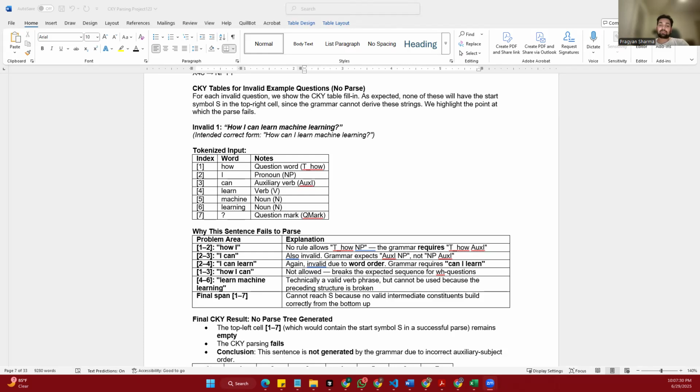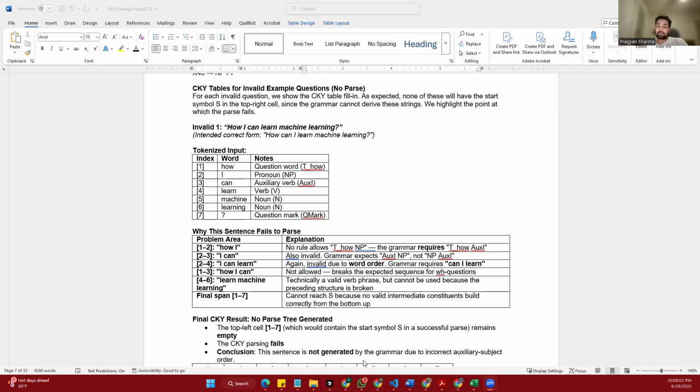The sentence starts with "how" followed by "I can," but our grammar expects the word "can" to come right after "how," like in the correct sentence, "how can I learn machine learning?" When we try to build this sentence using the CKY parser, none of the rules matches the pattern "how I can." The correct structure should start with "how" followed by an auxiliary verb like "can" or "do," and only then the subject like "I."